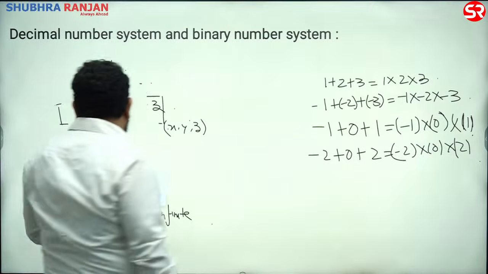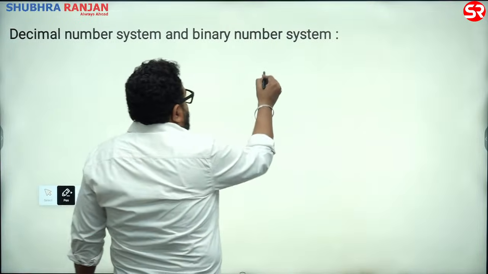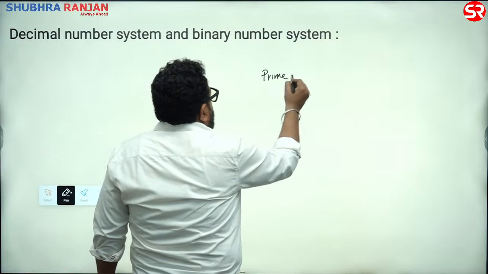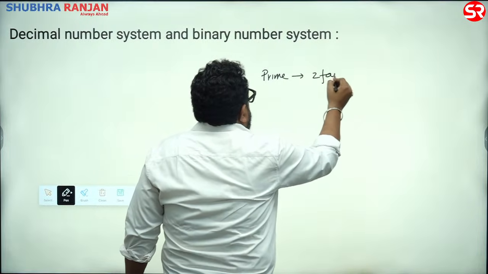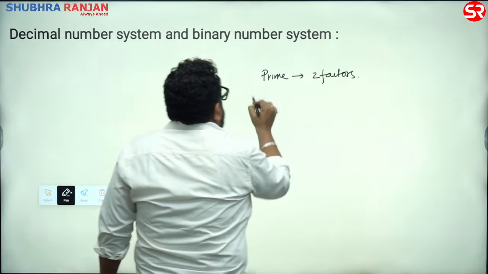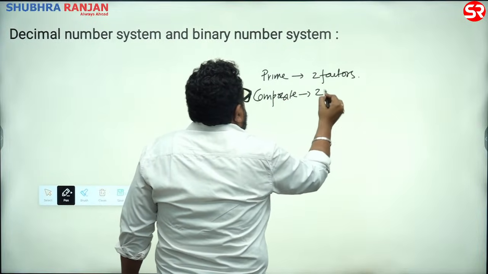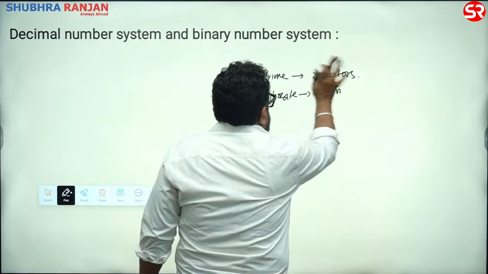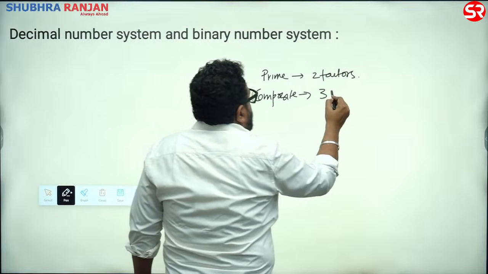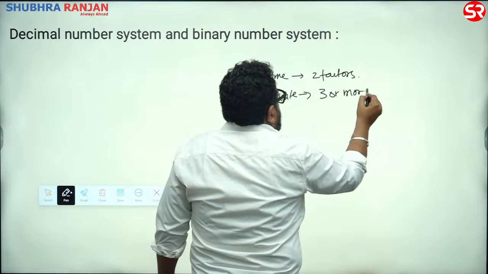Just came into my mind. So now again, prime: 2 factors. Composite: 3 or more factors.